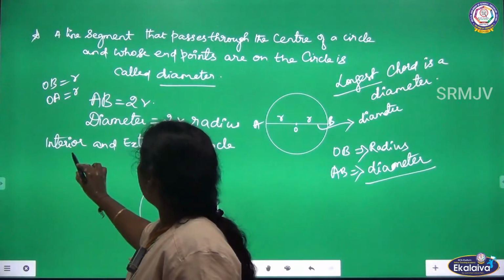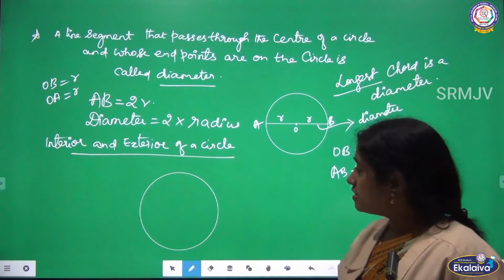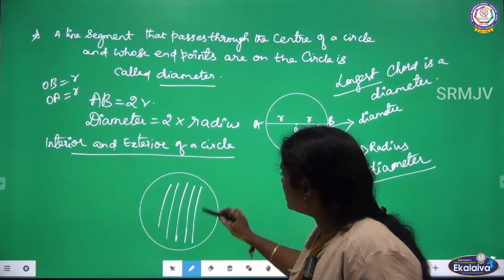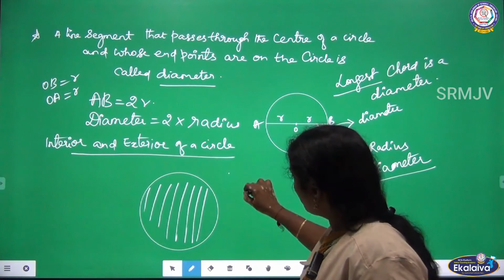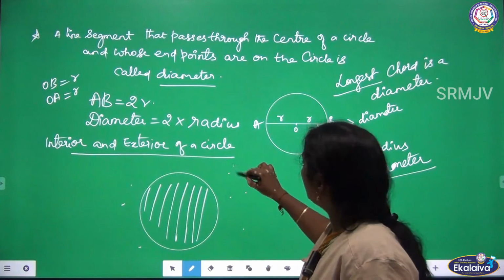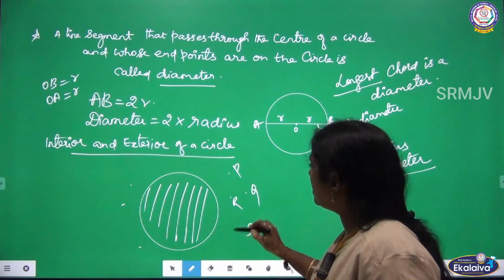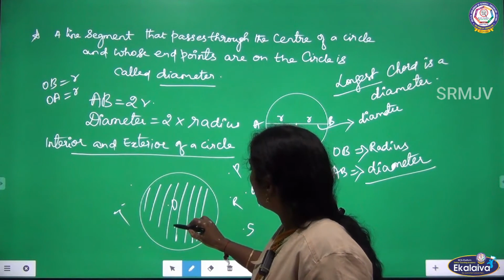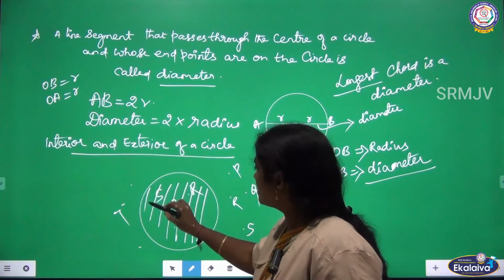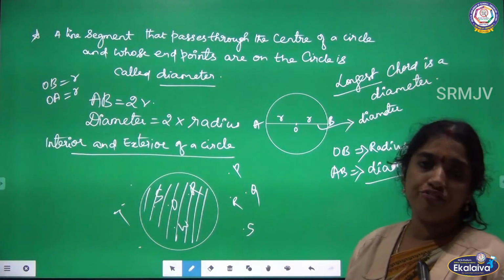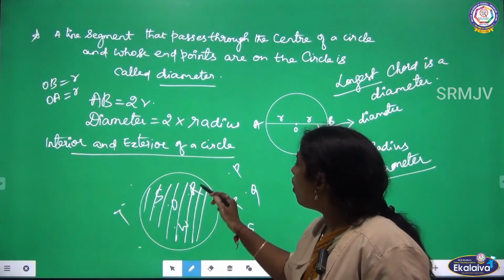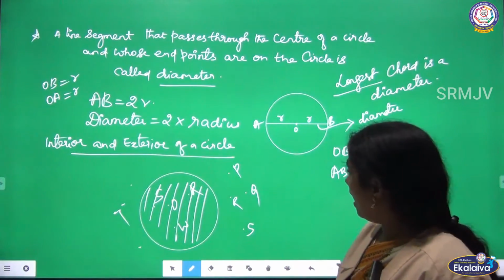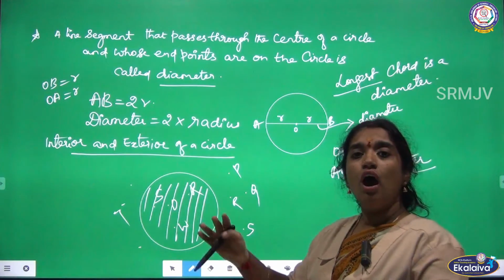Listen, interior and exterior of a circle. Suppose it is a circle. See, these parts are inside the circle, and suppose I mark here, for example, P, Q, R, S, T. Okay, here I am marking O, W, R, S. So my interior of a circle is S, O or W, because they are inside the circle, so it is the interior, and P, Q or T are the outer.